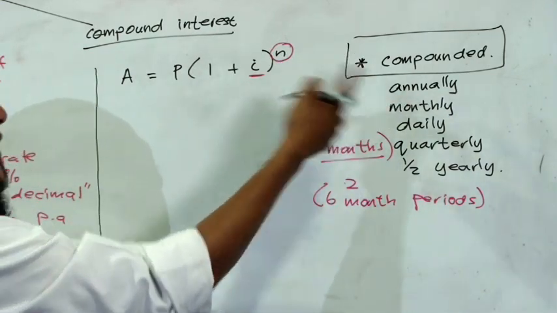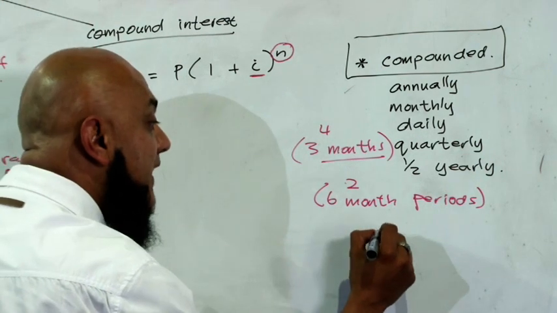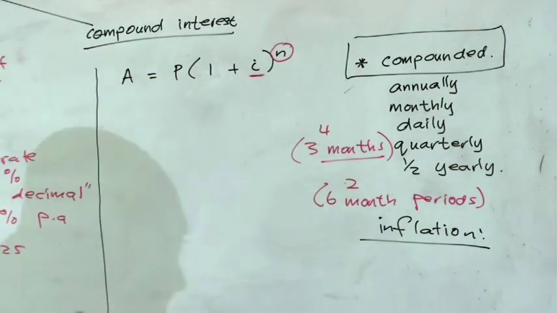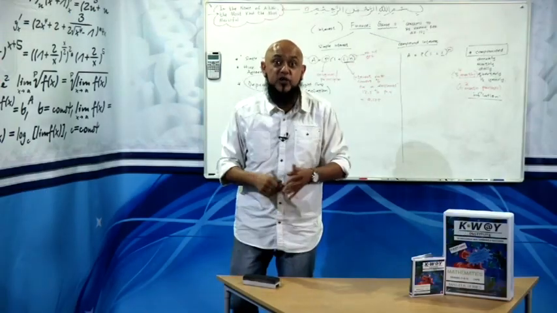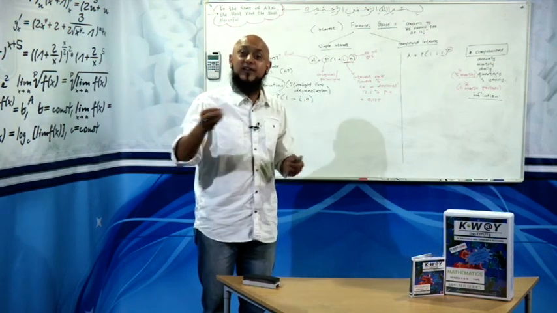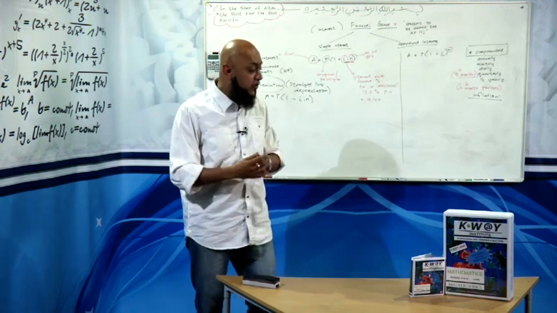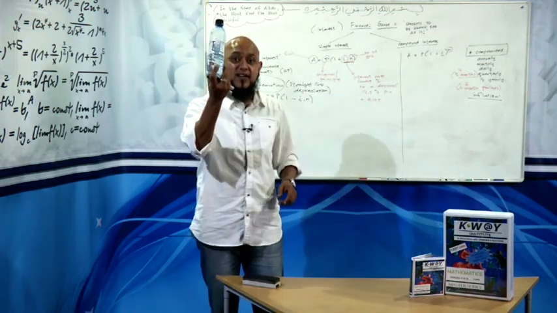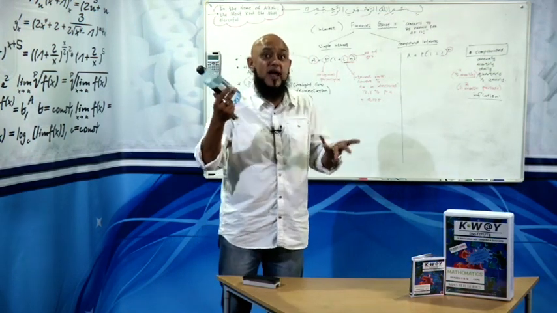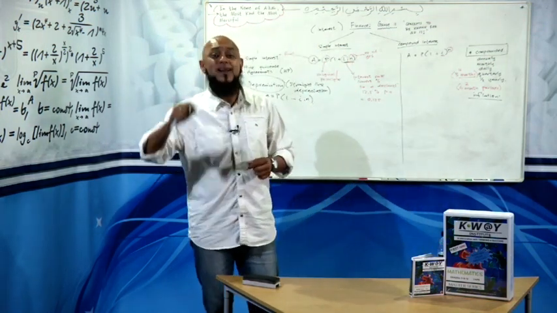Right. So when do we use this? When the question uses compounding. When else do we use this? We use this for inflation. Now we all know the inflation rate of a country. You always hear the topic inflation. What does inflate mean? Gets higher. So cost of living in any country is pegged to the inflation rate. Your cost of an item. What you paid 5 Rand 5 years ago for a bottle of water, in 5 years' time, you're going to be paying 8 Rand or 9 Rand. Why? What has happened? It has been affected by the inflation rate.